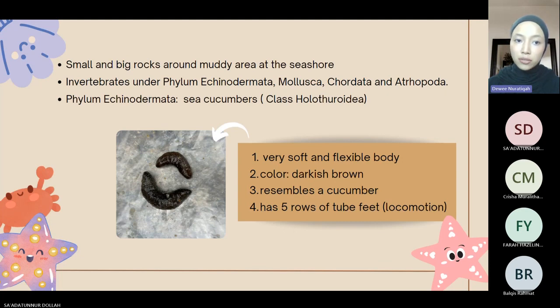For phylum Echinodermata, we found the sea cucumbers that fall under class Holothuroidea. It has a very soft and flexible body. The color of this invertebrate is darkish brown and it nearly resembles a cucumber. It has 5 rows of tube feet that it uses for locomotion.